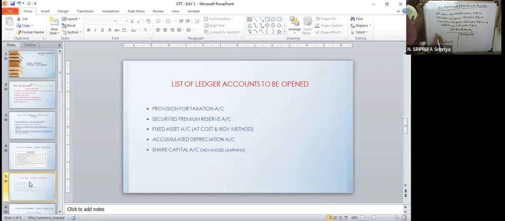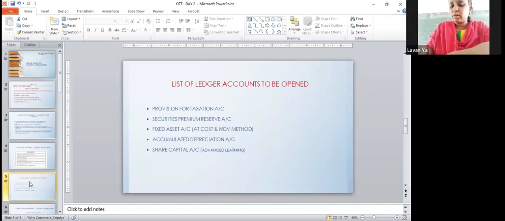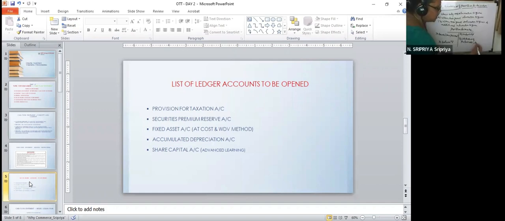So you will have to take the balancing figure, tax provided, or by statement of profit and loss, tax provided. So in which case you will either have tax provided as a balancing figure or tax paid as a balancing figure.